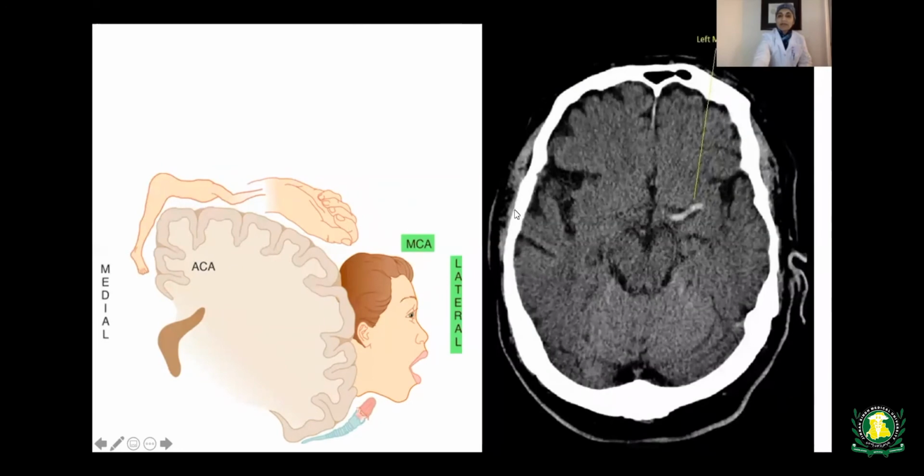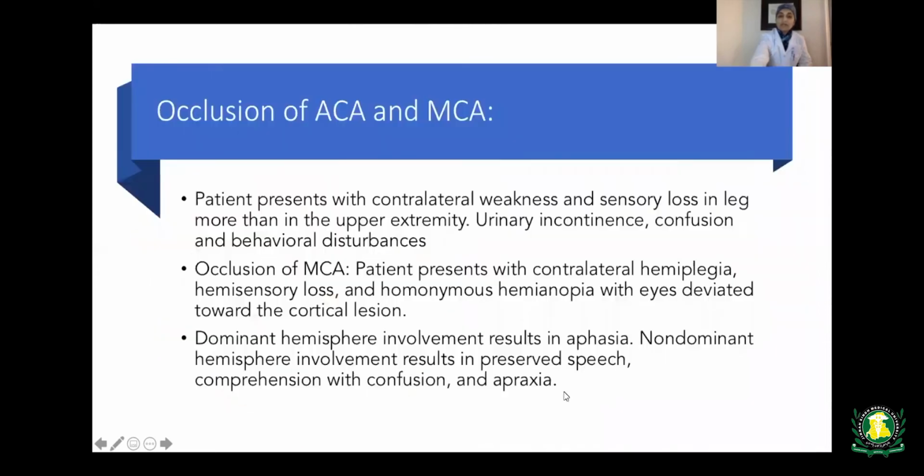On this slide, we can see this small echogenic area in the left middle cerebral artery. It's called left MCA thrombosis. When it happens, it causes infarction there and causes the neurologic deficit.